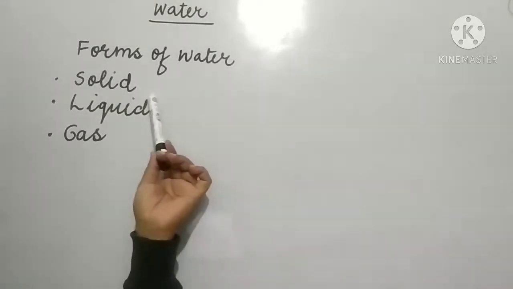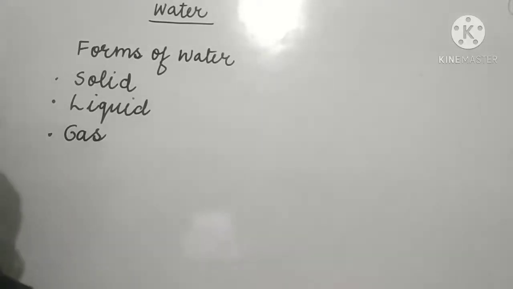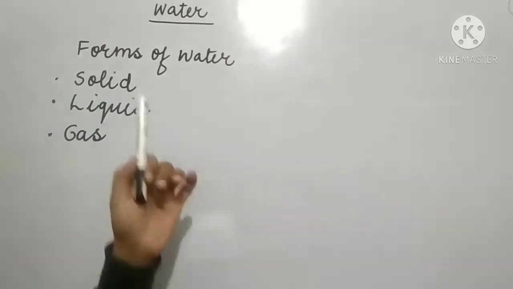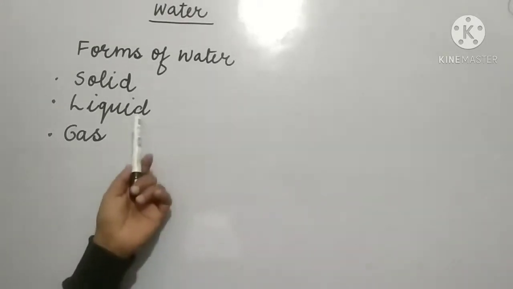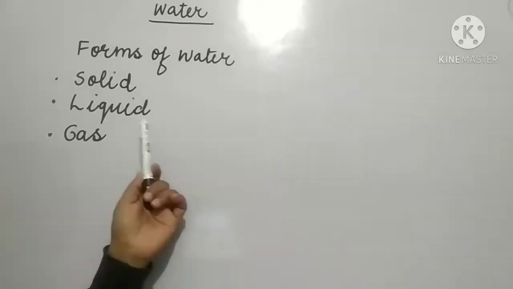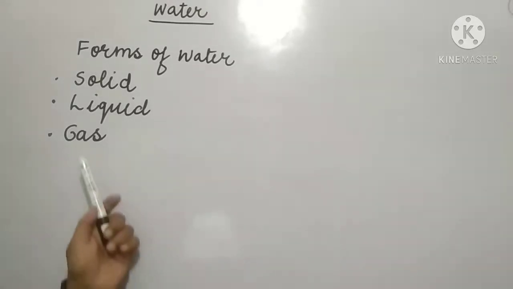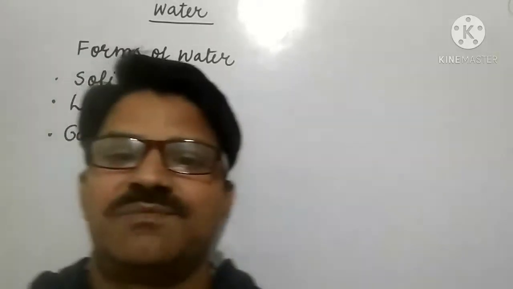in the solid form, water occurs on the earth as snow and ice present in the ice caps at the poles of the earth, snow covered mountains and glaciers. So where is the solid form found? As snow and ice present in the ice caps and at the poles of the earth, and in snow covered mountains and glaciers. In the liquid form, water occurs as the water present in the oceans, lakes, rivers and underground water. In gaseous form, water is present as vapors in the atmosphere.